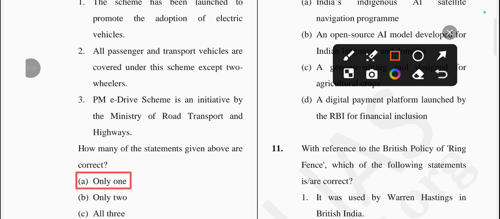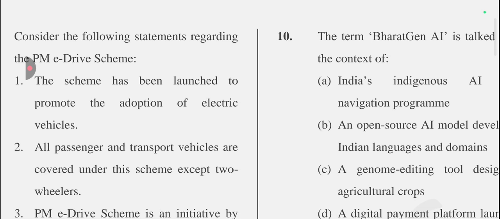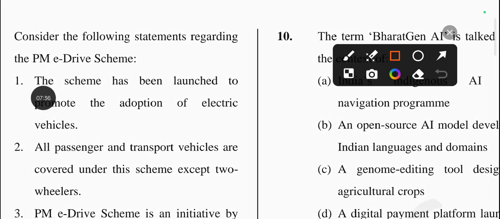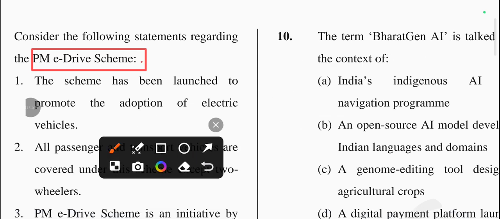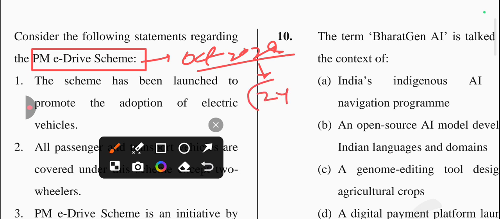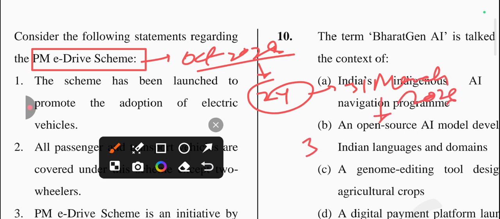Okay, and if you're talking about some important things related to the PM E-Drive scheme, it was basically formed in October 2024, and right now it is in the news because its tenure is extended for 2 years, from 31st of March 2026 to 31st of March 2028.